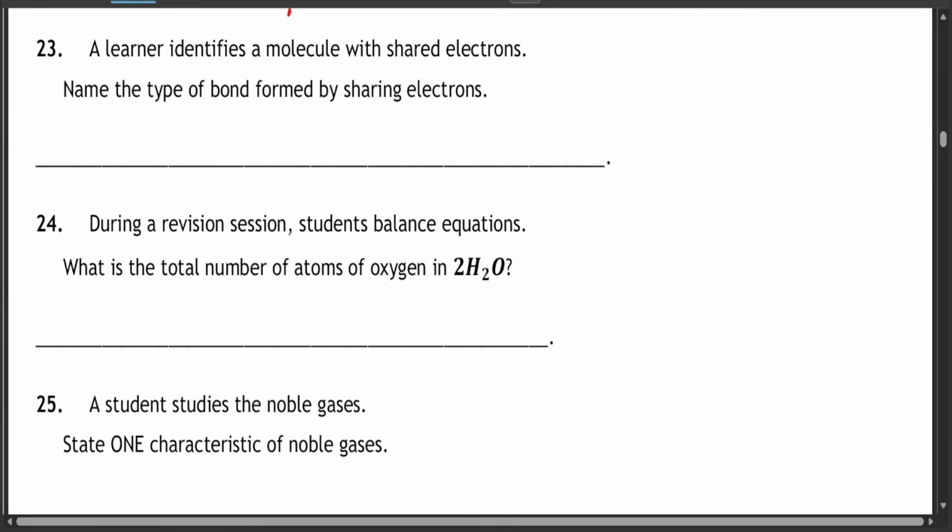Now, question 23. Alana identifies a molecule with shared electrons. Now, we've said anything dealing with shared electrons is about covalent bonds. Name the type of bond formed by sharing electrons. The answer is covalent bond, because a covalent bond is more about sharing electrons, and this is because it consists of nonmetals.